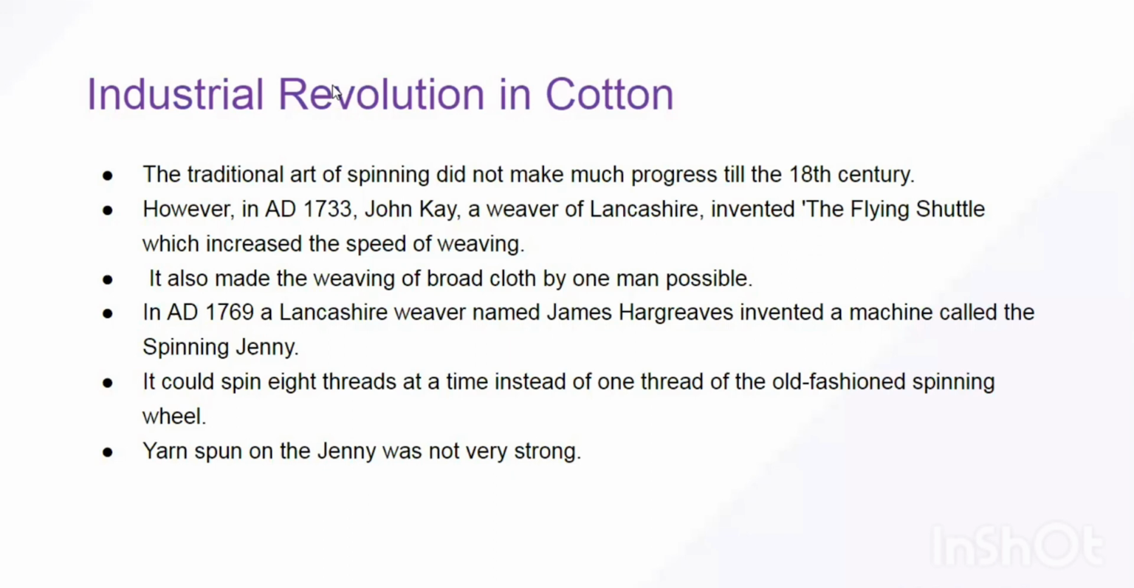As we have seen, in 1733, John Kay, a weaver from Lancashire, invented the very first machine, the flying shuttle. This flying shuttle enhanced the speed of weaving cotton fiber. One important thing is that this machine was very small, so you could keep it at your home. There was still no birth of the factory system. The machine could be easily kept at your home and you could work from home. And this machine made weaving of one broad piece of cloth by one man possible.